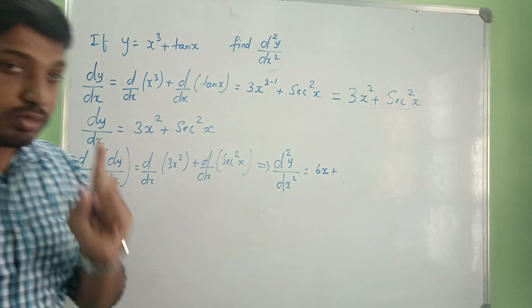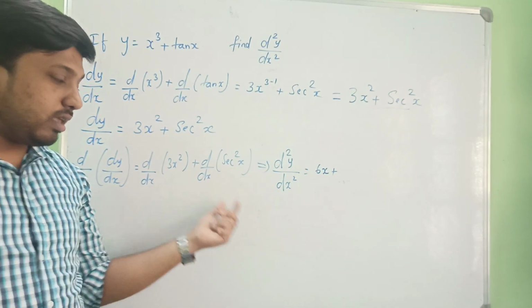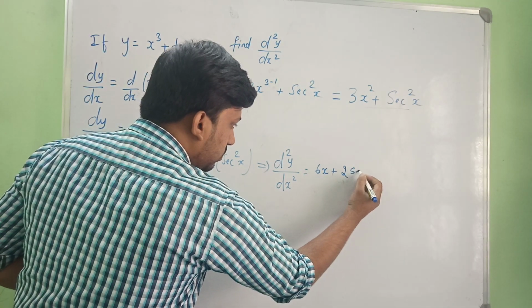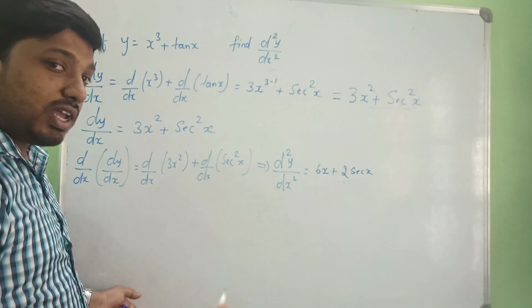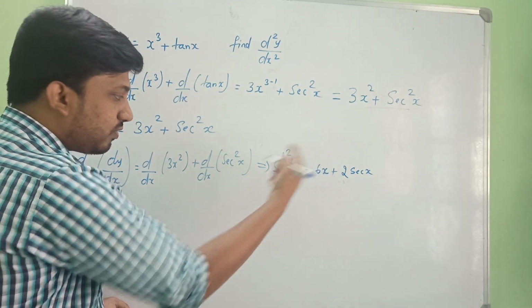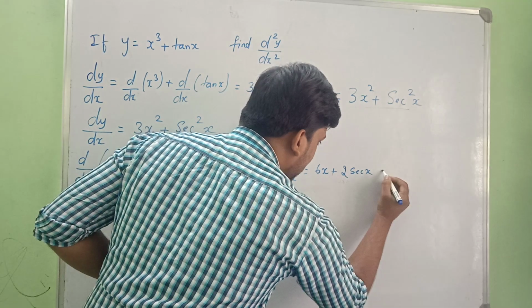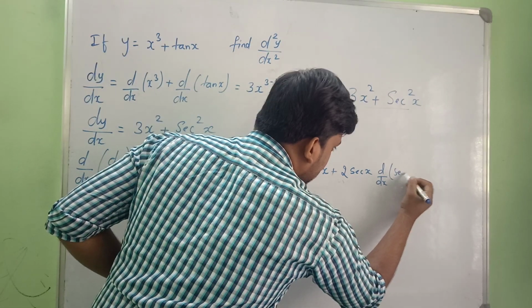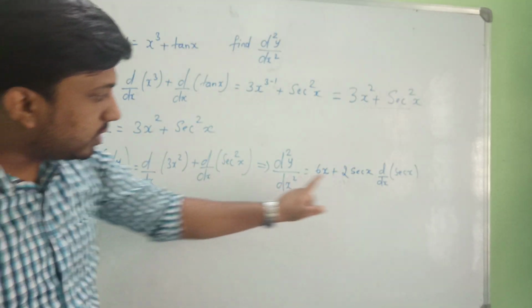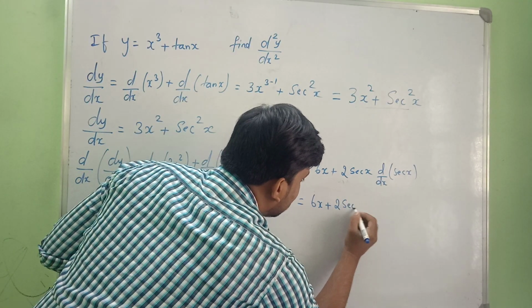Whenever we use the chain rule, I am repeatedly telling you, first target the power, then the function, then the inner function. So here we have secant square x, so first 2 into secant x, because x to the power of n gives nx to the power of n minus 1, so 2 minus 1 becomes 1, no need of writing that. So 2 secant x into the derivative of secant x, because this is a chain rule. First I operated the power, then the function, now I am differentiating this function.